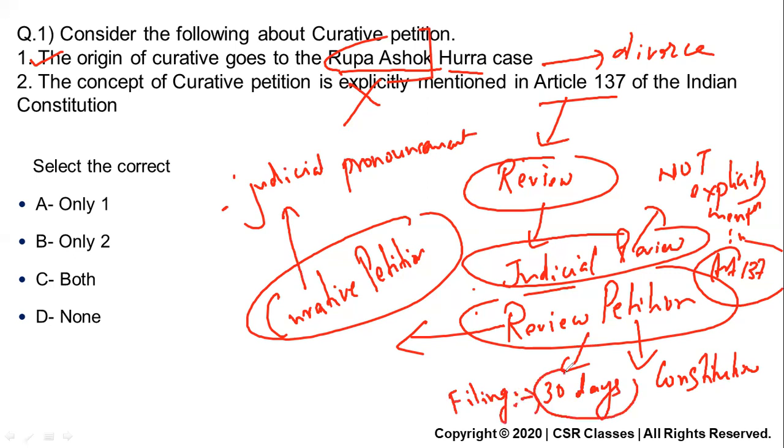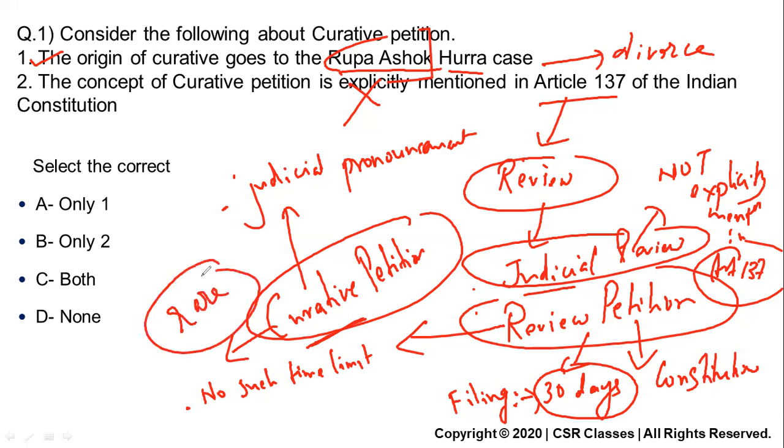In a curative petition, no such time limit is mentioned. Secondly, when you are filing a curative petition, the court will see if there is some material involved in it. You simply can't go and file for any case. It has to be used in the rarest of rare cases. If the Supreme Court finds that the petition does not have substance, then you have to pay a heavy fine.